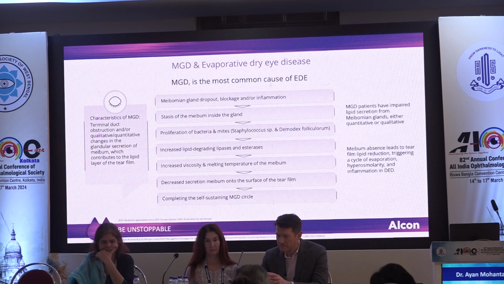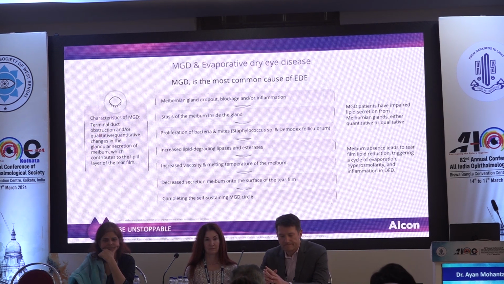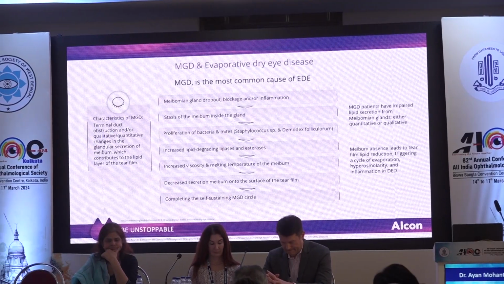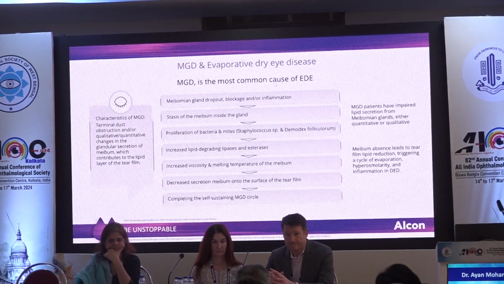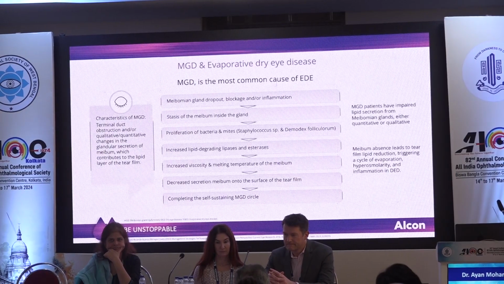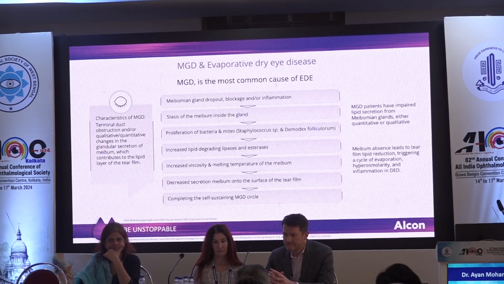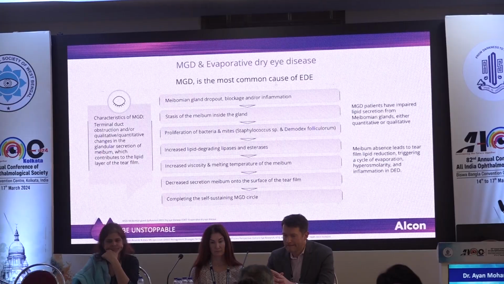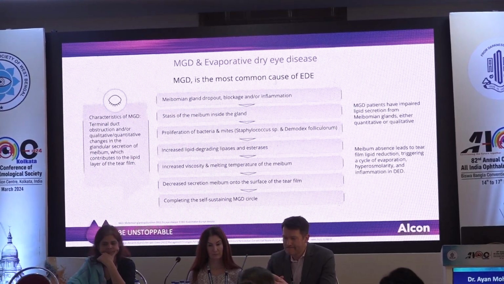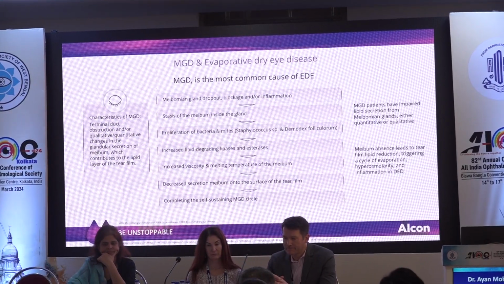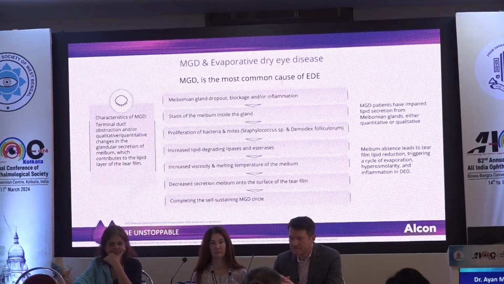So MGD is the most common cause of evaporative dry eye disease. Meibomian glands in those patients drop out, they block or they get inflamed. Stasis of the meibum inside the gland causes proliferation of bacteria and mites, increased lipid degrading lipases and esterases, increased viscosity and melting temperature of the meibum, decreased secretion of the meibum on the surface of the tear film, and completing a self-sustaining MGD cycle.